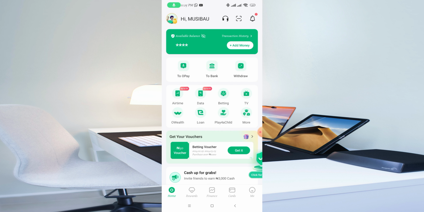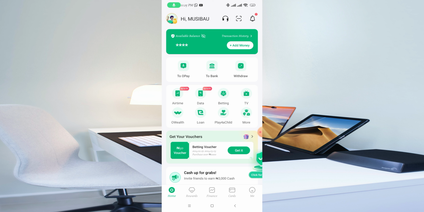In this video, I'm going to show you how to earn referral bonus on Opay. Opay is actually paying up to 800 naira per referral based on people you actually refer to the Opay app. And if you refer 3 people, you're going to earn up to 3,000 naira.